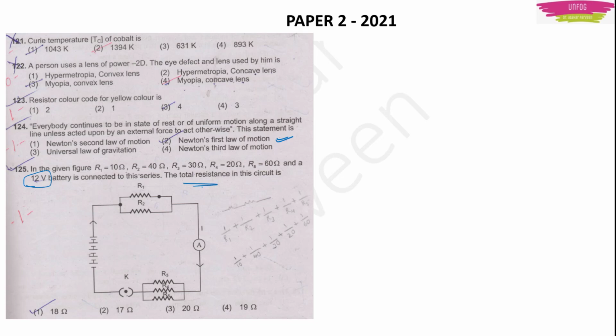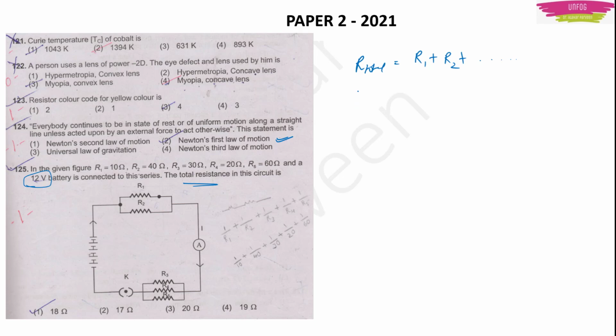Here we will have to identify how the resistors are connected, whether in series or in parallel. If resistors are connected in series, you find the total resistance as the sum of the resistors.